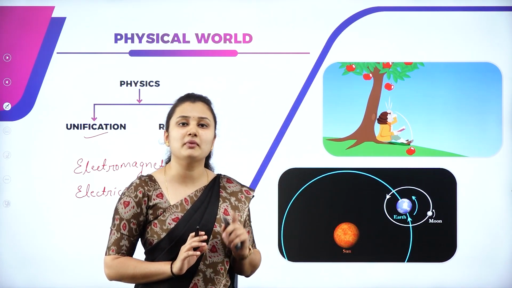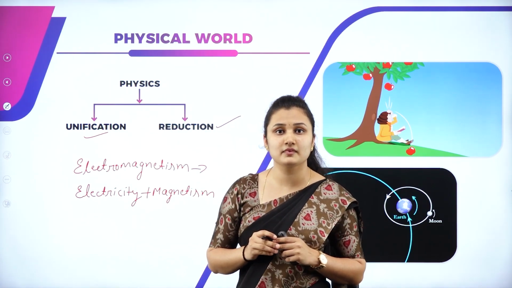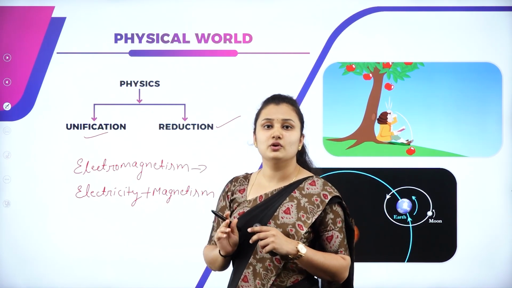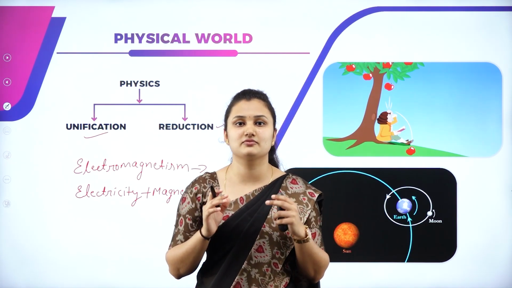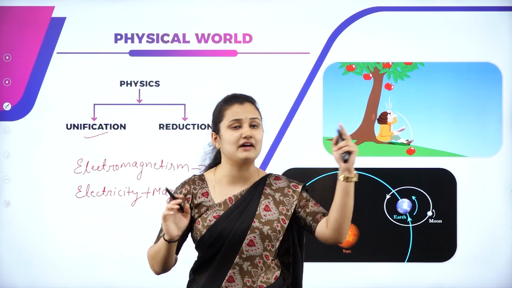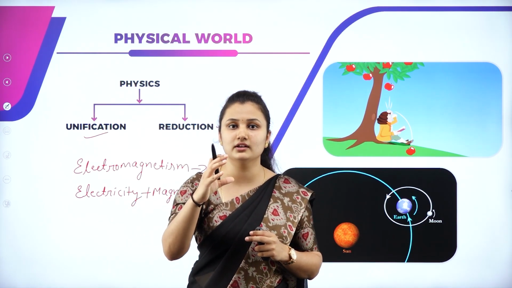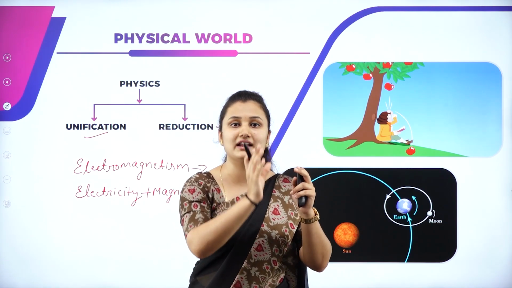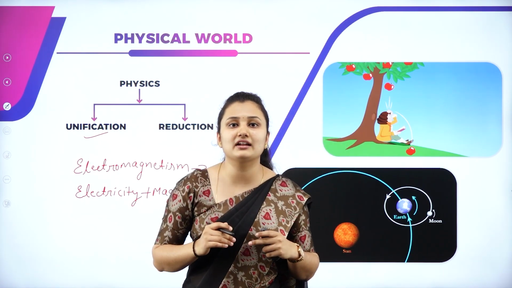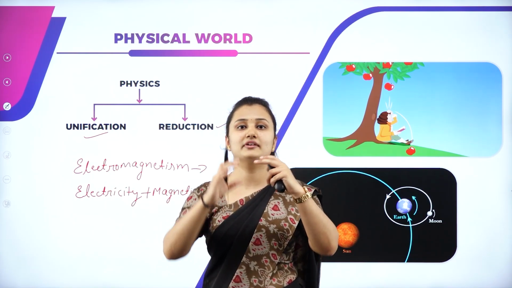Okay, and what do you mean by reduction then? What is reductionism? Breaking up of a complex problem into simpler parts is known as reduction. So let me explain this with a small example. Say I have a ball in my hand, I have two blocks and I have a simple pendulum here. I'll apply some force to the ball to hit block 1 and block 1 in turn will hit block 2 and that will hit the pendulum. The pendulum swings to a certain height. Now I want to calculate what that height is. So it is a lengthy problem, right? It's a complex problem. I can't solve it in one stretch.